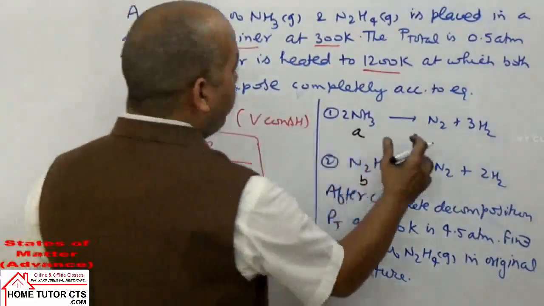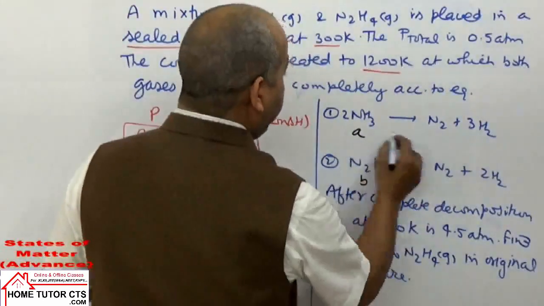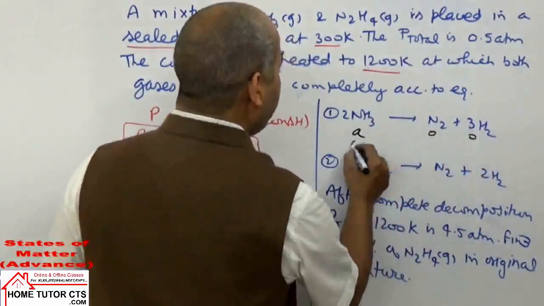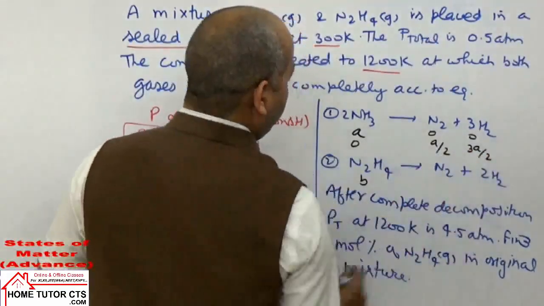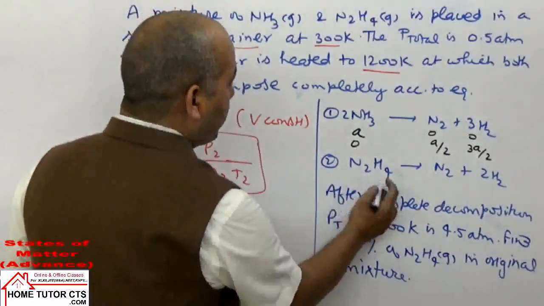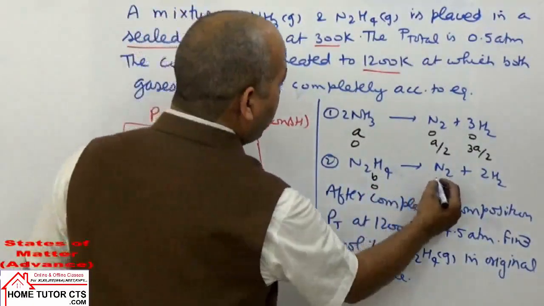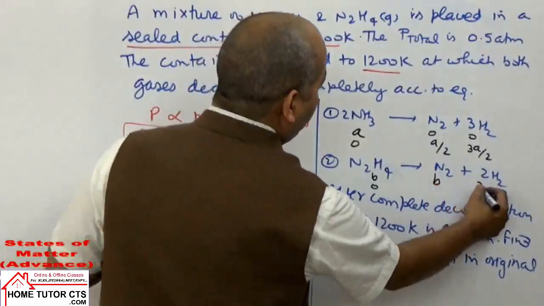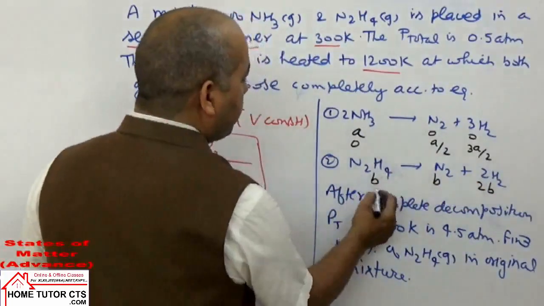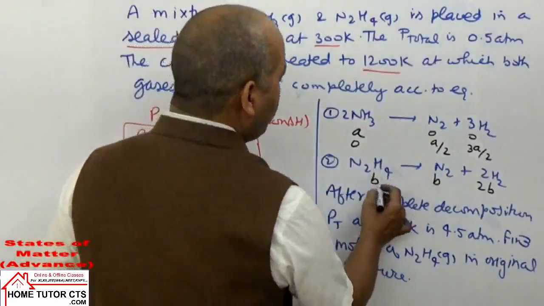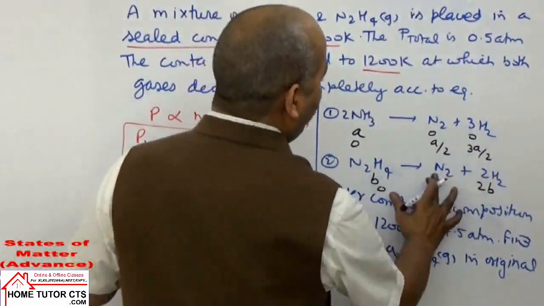After the reaction is over, for N2 gas the reaction goes to completion, so 0 moles remain, and A by 2 and 3A by 2 are formed. After the reaction is over, 0 moles of the other, and B gives 2B moles obtained. I'm writing here, but after the reaction it is completely consumed, so the moles remaining will be 0, which initially were B.